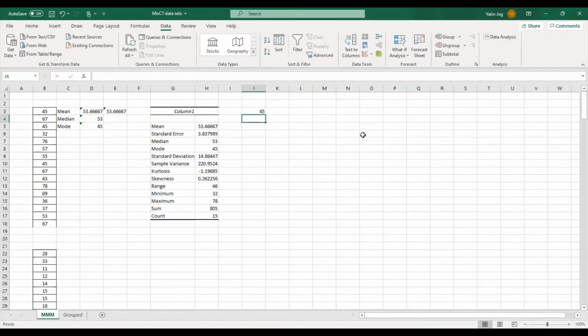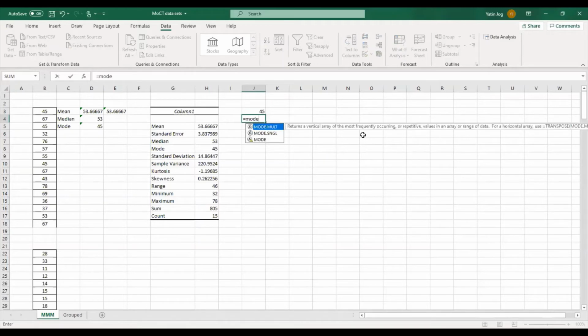So does anybody have any idea about how to find multiple modes in Excel? Okay, so I'll show you. There is a function called MODE.MULT. You can see the description also given: returns a vertical array of the most frequently occurring, repetitive values in an array or range of data. So this is the function using which you can display multiple mode values.